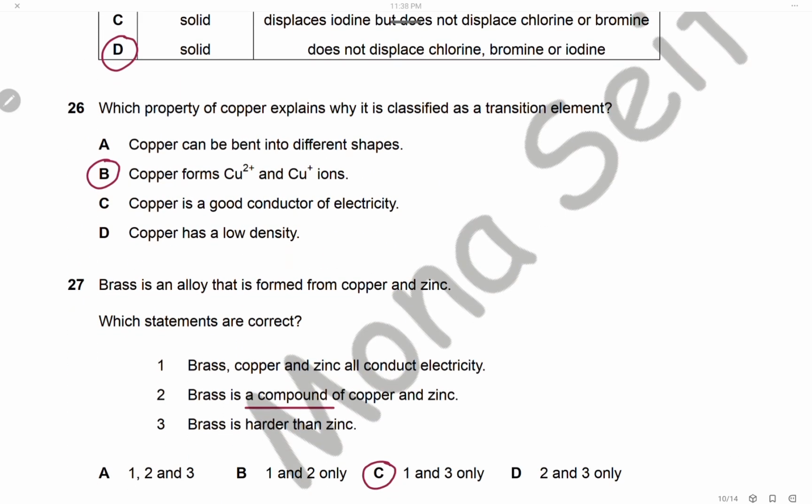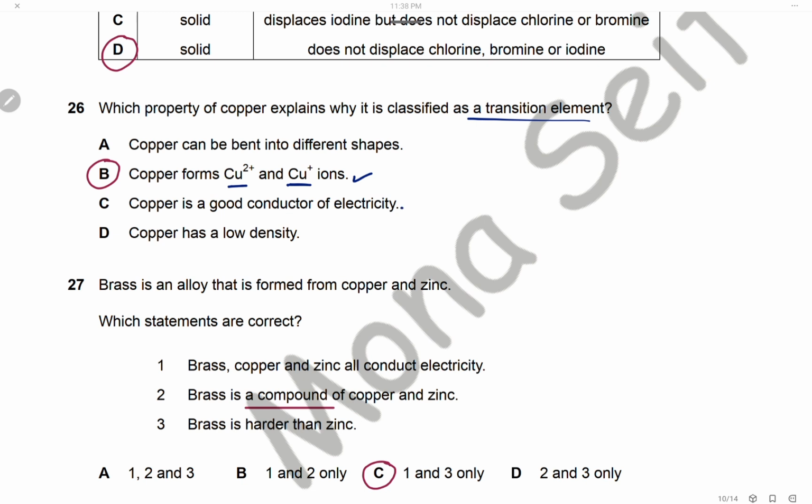Question 26. Which property of copper explains why it is classified as a transition element? Transition elements have variable oxidation states, or more than one oxidation state. As we can see here, copper +2 and here copper +1. So we have two different oxidation states, and this is one of the properties of transition metals.